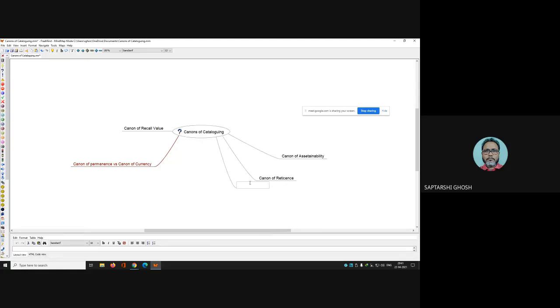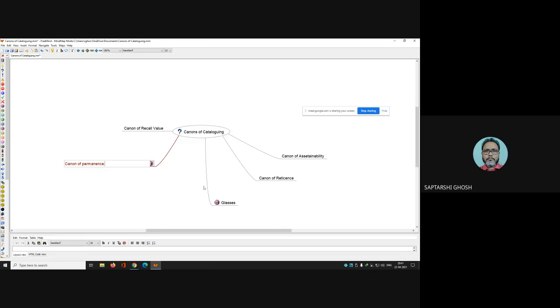Suppose you are using glasses. Glasses means the thing which you wear on your eyes. Now, this is canon of permanence. Almost all the times, whenever you are making the heading, you have to use this one. That is the glasses, canon of permanence. So you can link this one by this way.